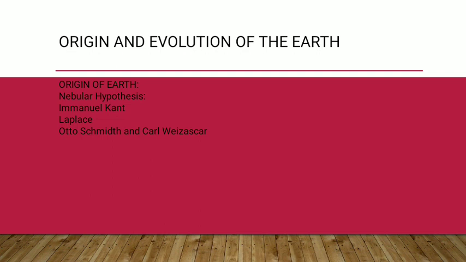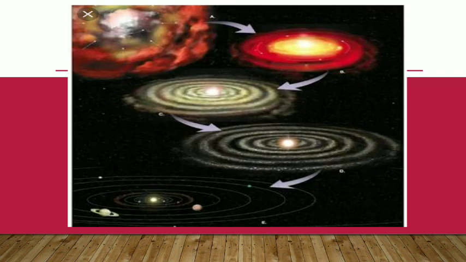And this is the nebula hypothesis. Just see here in the diagram. At the very beginning, at the top left-hand corner, you see there is some kind of a youthful sun, some kind of a bright feature in between, and then there are lots of gases around. Later on, according to what Otto Schmidt and Carl Weizsäcker said, friction and collision of particles started